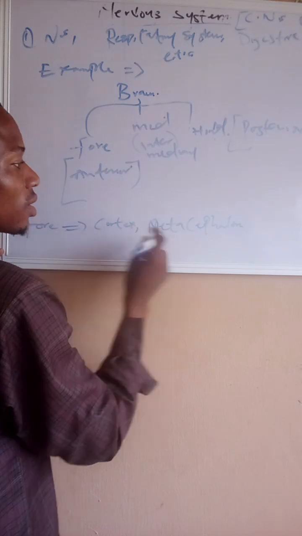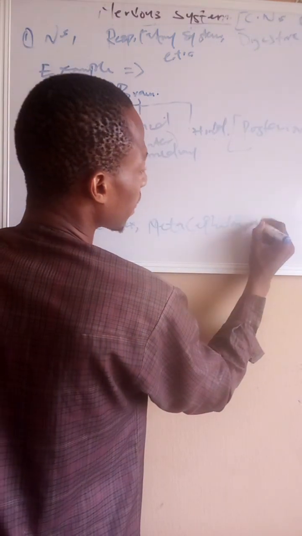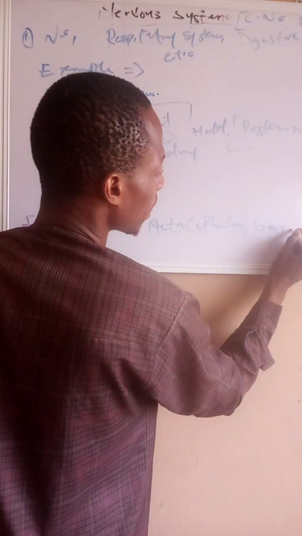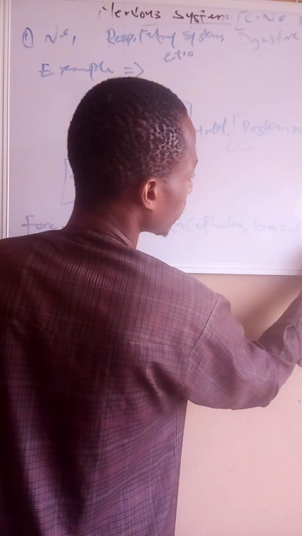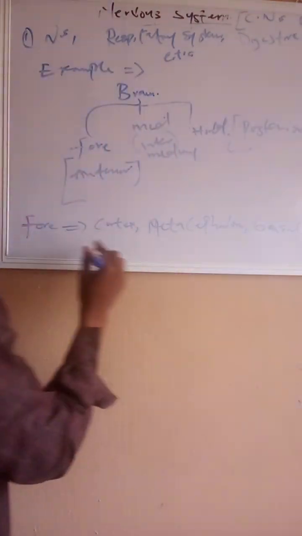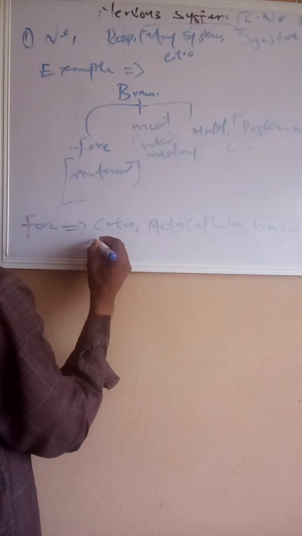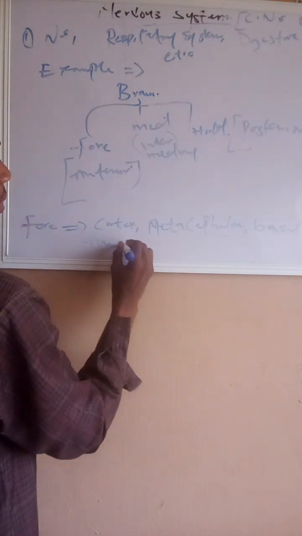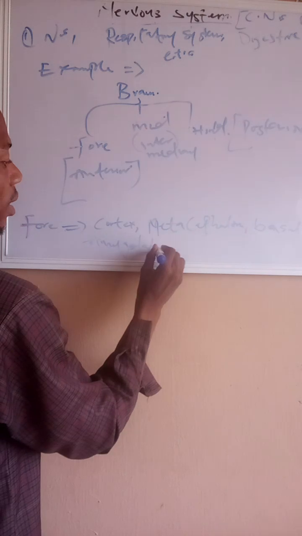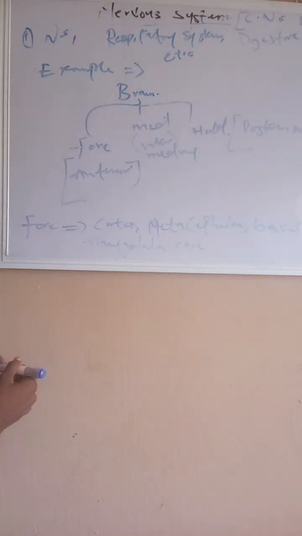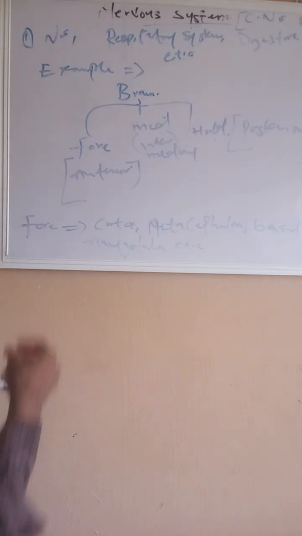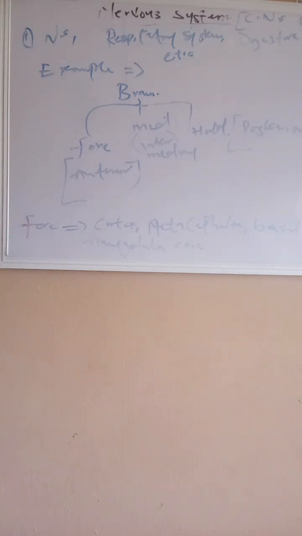The cortex, the metacephalon, the basal ganglia, the amygdala, and etc. These are just a few of what the forebrain is composed of.